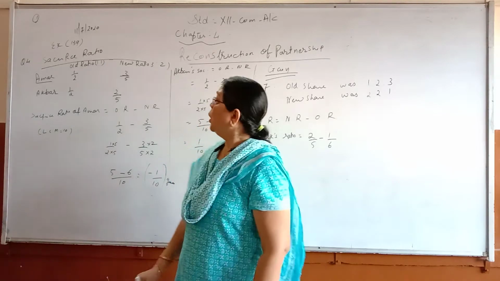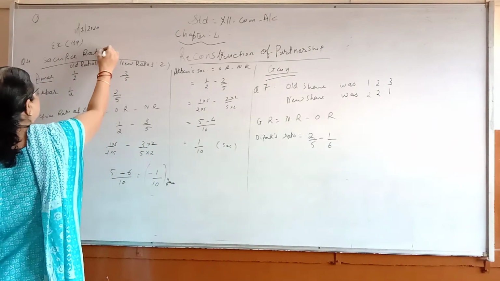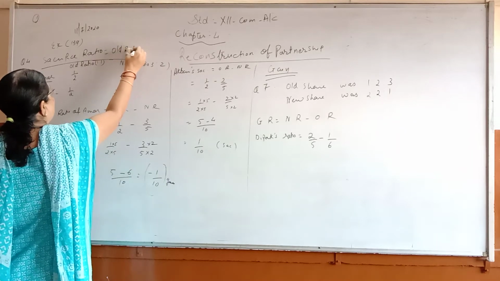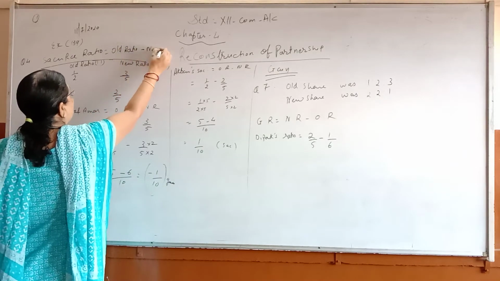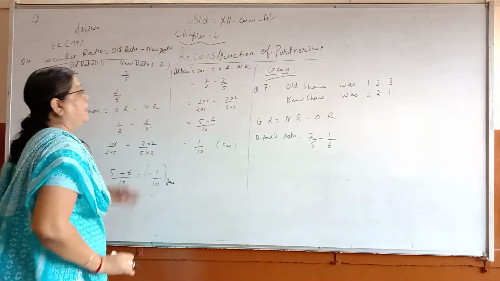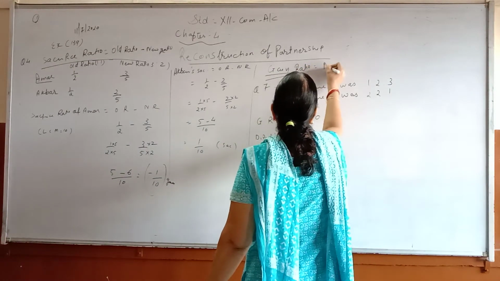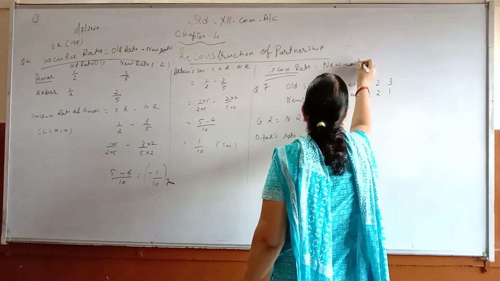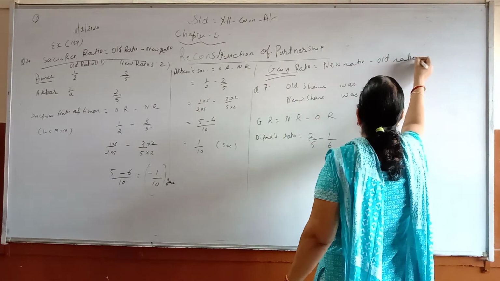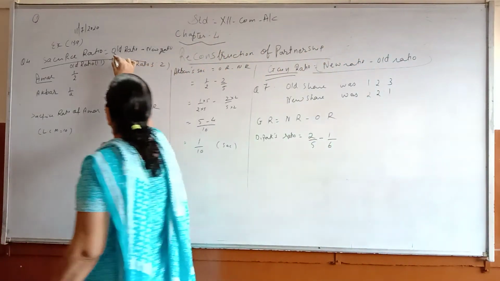Sacrifice means old ratio minus new ratio. Sacrifice ratio means old ratio minus new ratio. And gain ratio means new ratio minus old ratio. Only these two formulas we should learn for this chapter.